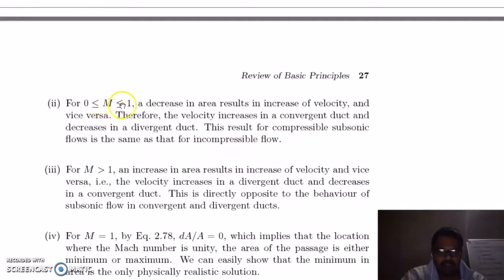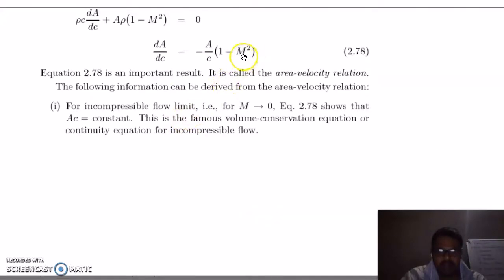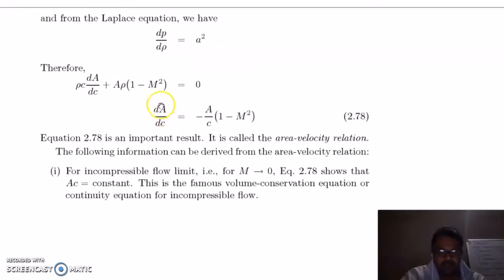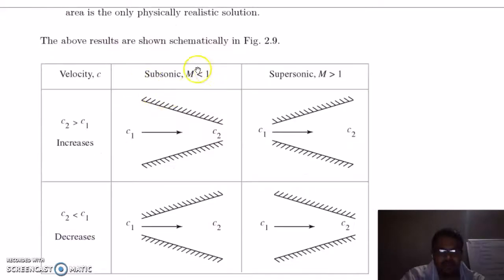So if your Mach number lies between 0 and 1, you can see this derivative is negative, which means if your area decreases, you get an increase in velocity. The derivative being negative means that if one term will decrease, the other will increase, and vice versa. So when Mach number is less than 1, in your convergent duct your velocity will increase. You can see c2 is greater than c1. It means when you go on this side, your velocity will increase. And in a divergent duct, you can see velocity will decrease: c2 is less than c1.